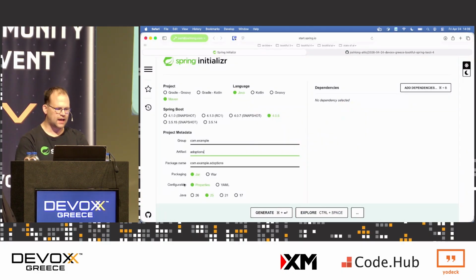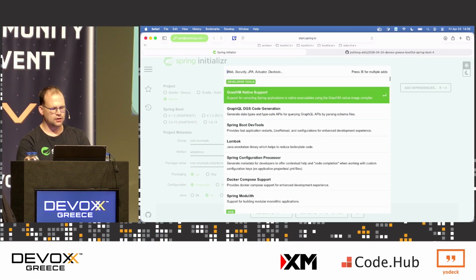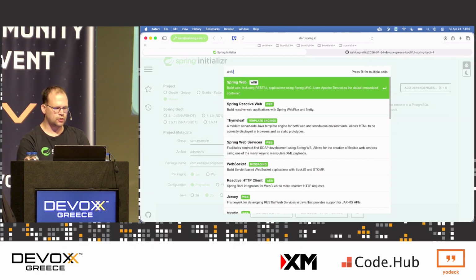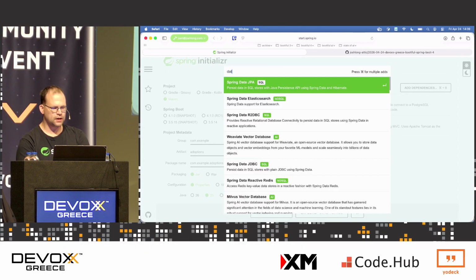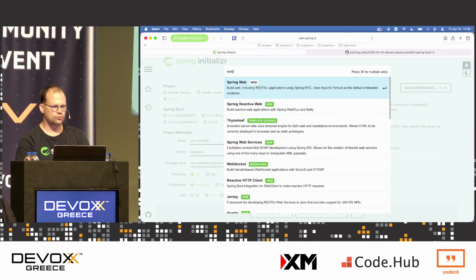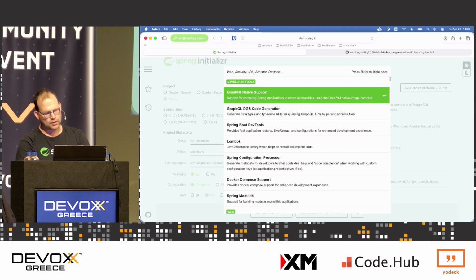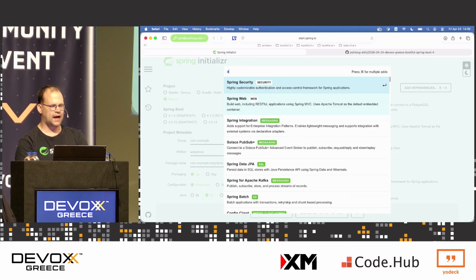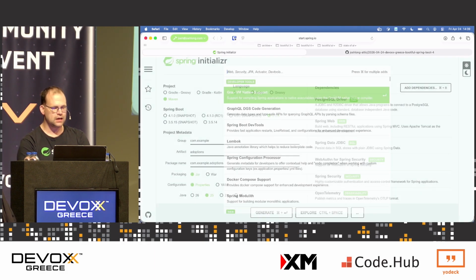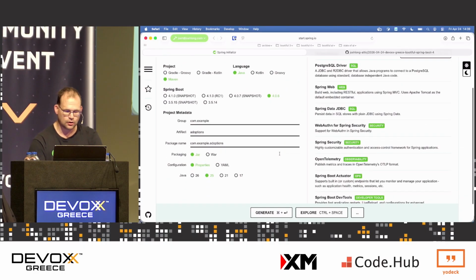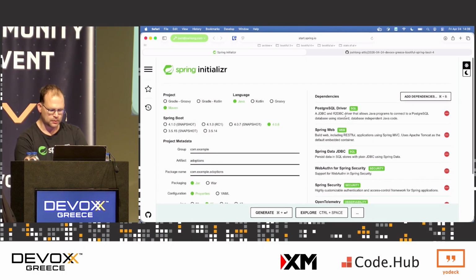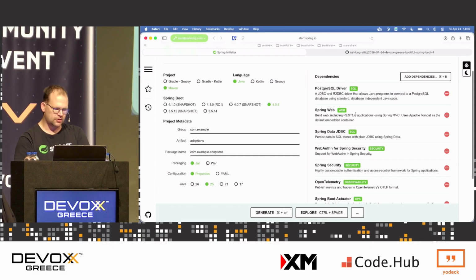So Java is an amazing language. So let's build an application here. We'll use the Postgres support. We'll use the web support. We're going to use Spring Data JDBC. We're going to use Web Auth support. We're going to bring in Spring Security. We're going to bring in Open Telemetry. We're going to bring in Actuator for observability. We'll bring in the dev tools for fast reloads. What else? Maybe we'll bring in Spring Modulith. Let's see how much time we've got. I think I'm happy with all these selections.